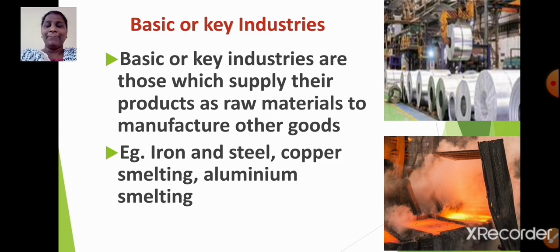Example, iron and steel, copper smelting, aluminium smelting. Directly we cannot use all these goods. It is used as raw materials to manufacture some other goods. I hope it is clear.